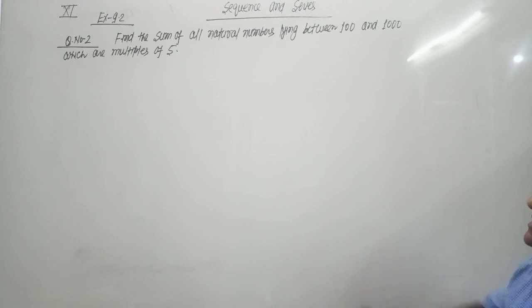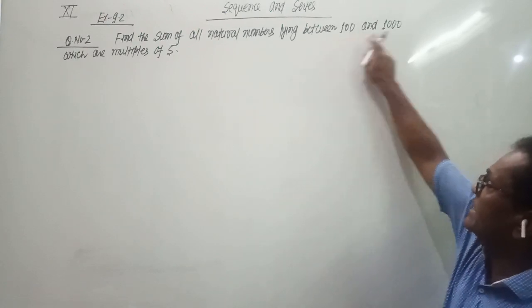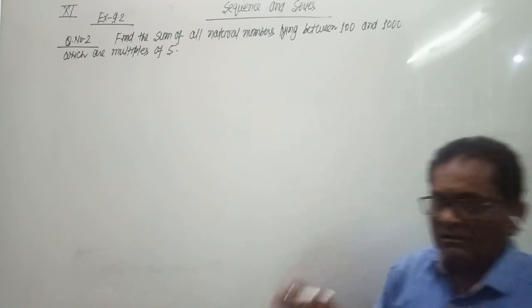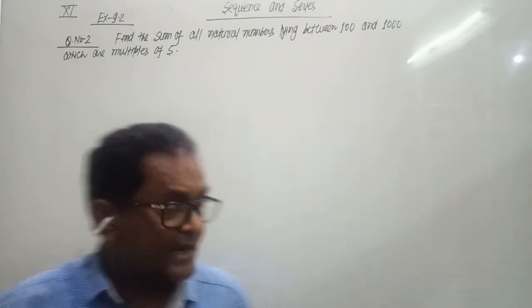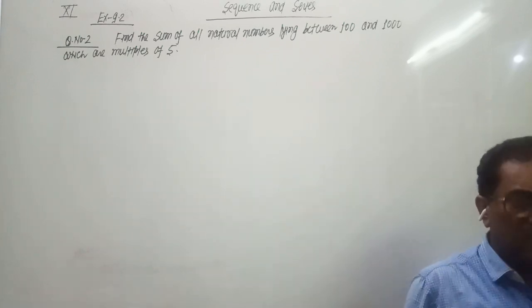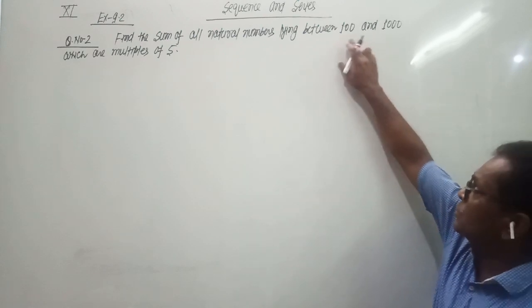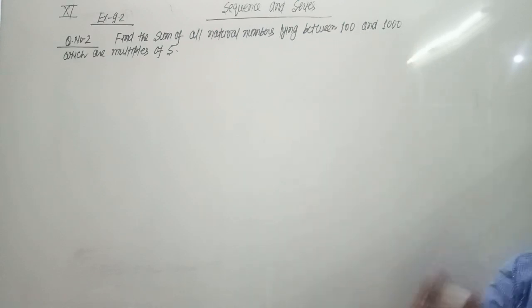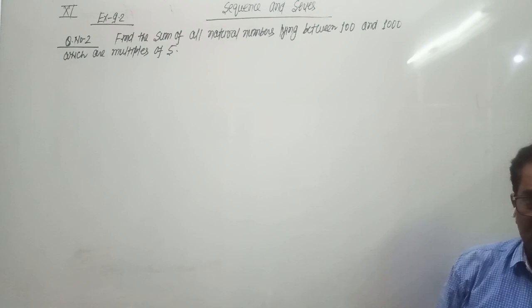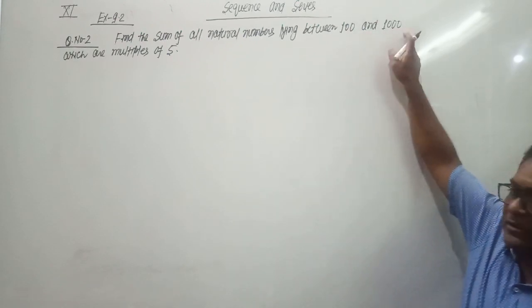And between means we don't take 100 and 1000. Between 100 and 1000 means you do not have to take the value of 100 and the value of 1000. You have to take only those values which lie between 100 and 1000. Between means you do not take this value and this value.